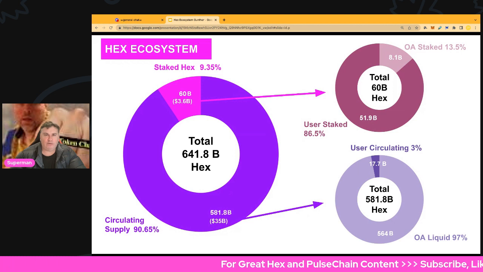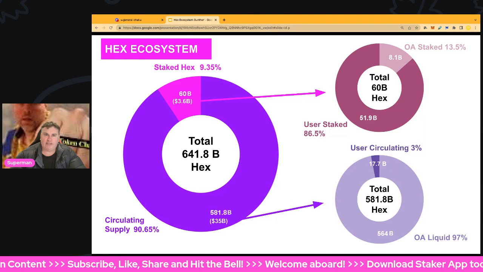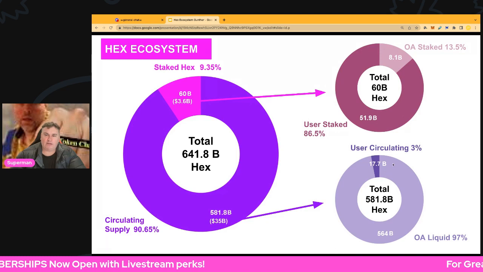Hex is 2.5 years old now, and heading onwards towards 3 years later in this year, and that's pretty powerful stuff there. So circulating supply is definitely getting down. That will support the price going up longer term, so very bullish there. Obviously we've had things like the PulseChain sacrifice and the PulseX sacrifice, possibly over 5 billion hex sacrificed for those, and we've got penalties that get paid for people ending stakes early and things like that, going off to the origin account. So circulating supply has definitely been decreasing quite significantly.